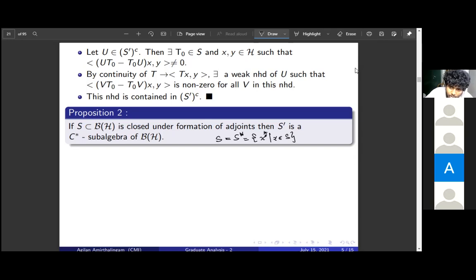For that, we have to show it is also closed under the star operator, that is, closed under adjoints.